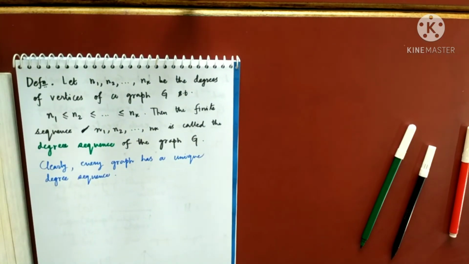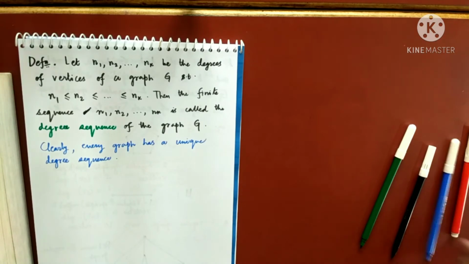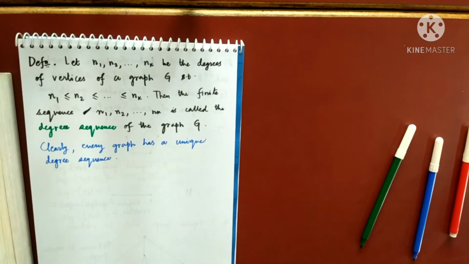Give me any graph, whether Rajkamal writes the degree sequence or Angel writes it, both will get the same answer. The degree sequence will not be different for a given graph. So every graph has a unique degree sequence.